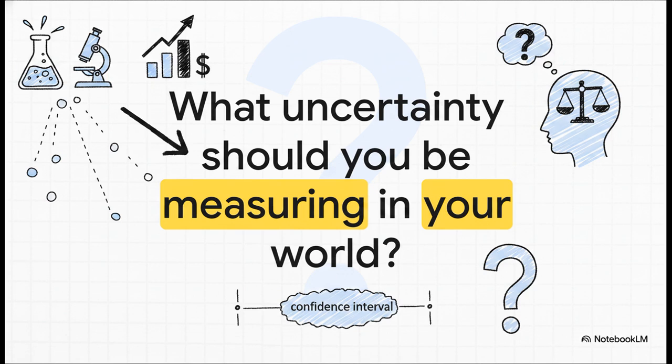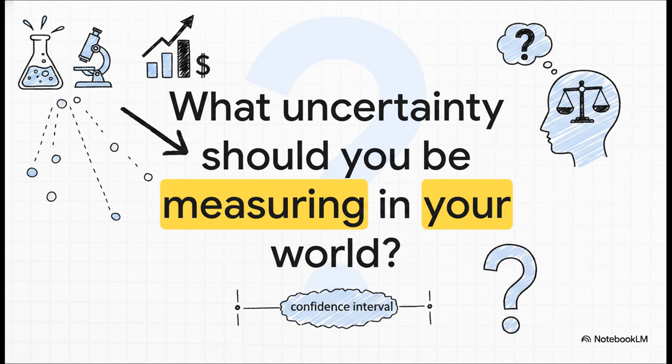A single number, a point estimate, hides all the uncertainty. It gives you this false sense of precision. A confidence interval does the opposite. It brings that uncertainty right out into the daylight for everyone to see. Think about it. When a drug company reports the effectiveness of a new treatment, they use a confidence interval to show the plausible range of how well it works. When pollsters report a candidate's level of support, that margin of error they talk about, that's the heart of a confidence interval. It's the language of scientific honesty.